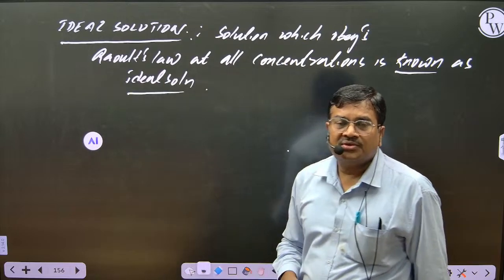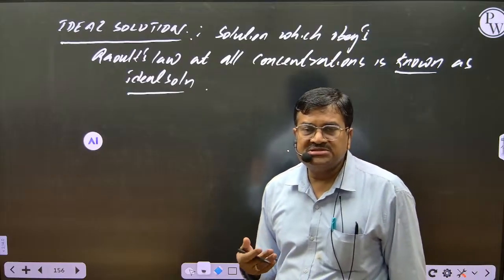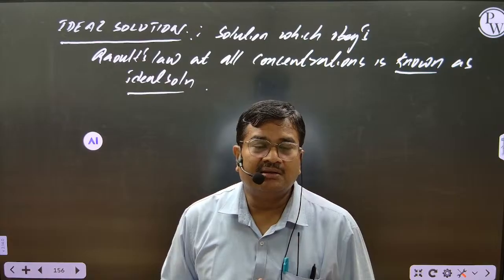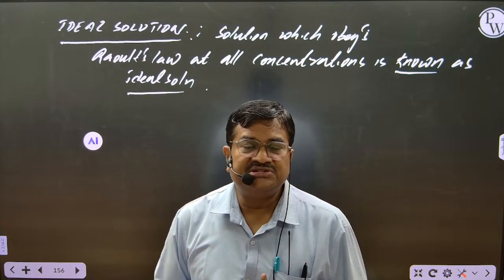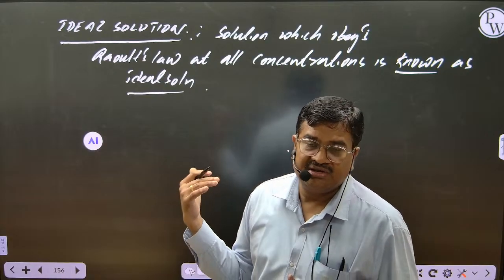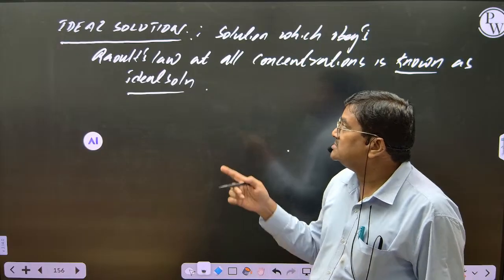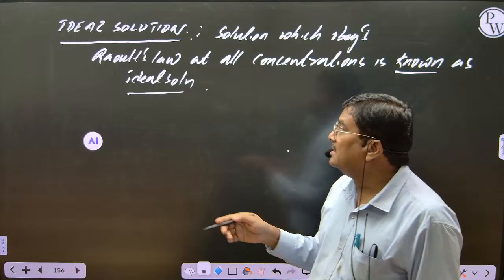Understood? So the solution that obeys Raoult's law at all concentrations is called ideal. But no solution is truly ideal. That means most solutions deviate from what? Ideal. That's what you remember. In states of matter we also studied real gas. So what is meant by non-ideal?